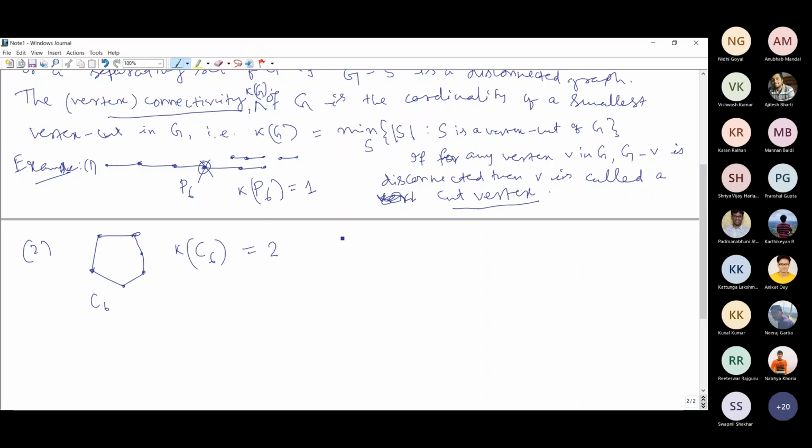Well, so I'll give you another example. Let us see. Some graph here I will consider. This is my third example. Well, so here, let me take it like this.